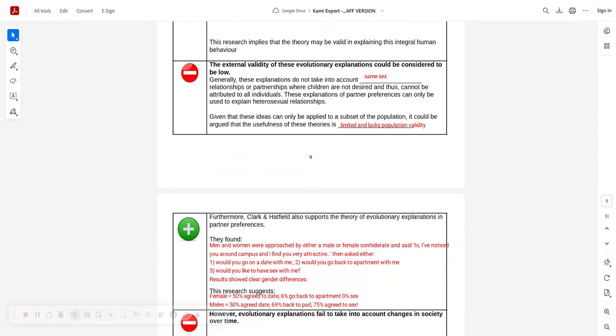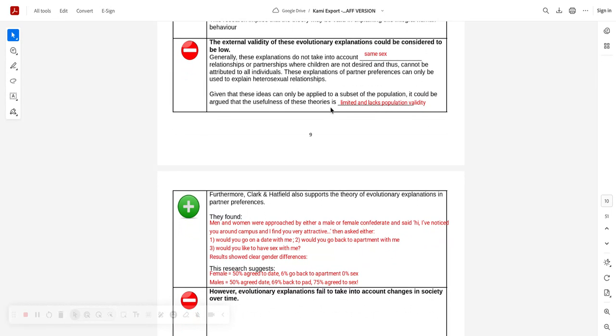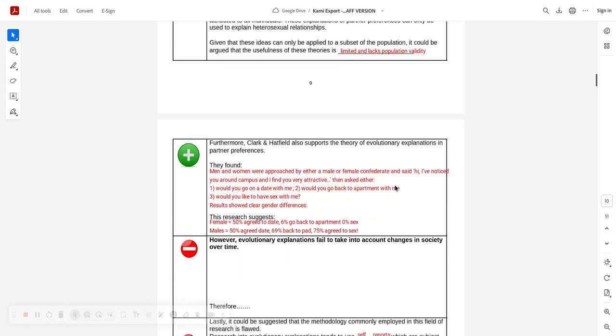I remember reading a paper once which said these conditions used to be pathologized in our not so distant past. For a fact, homosexual relationships were once seen as an illness, bonkers, and maybe not so readily known, but women who didn't want children were once thought, well, what's the matter with them? There's nothing the matter with them. Yeah, it's just a very, very misogynistic theory, I'm afraid. So it's kind of got a heterosexual bias. Let's use all the terminology we can. Given that these ideas can only be applied to a subset of the population, it's got limited population validity.